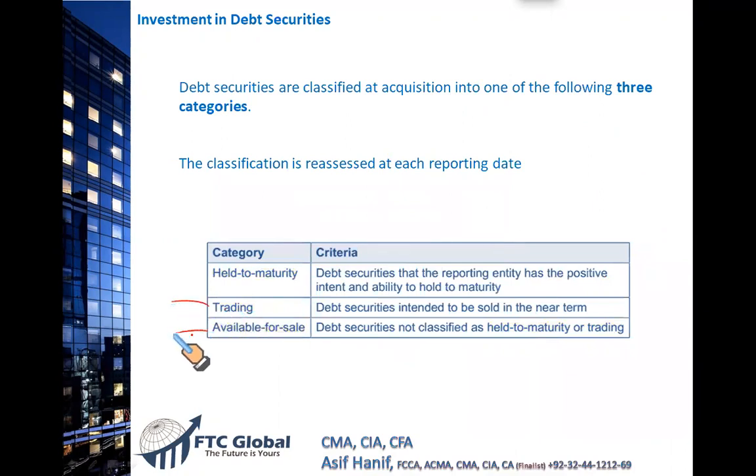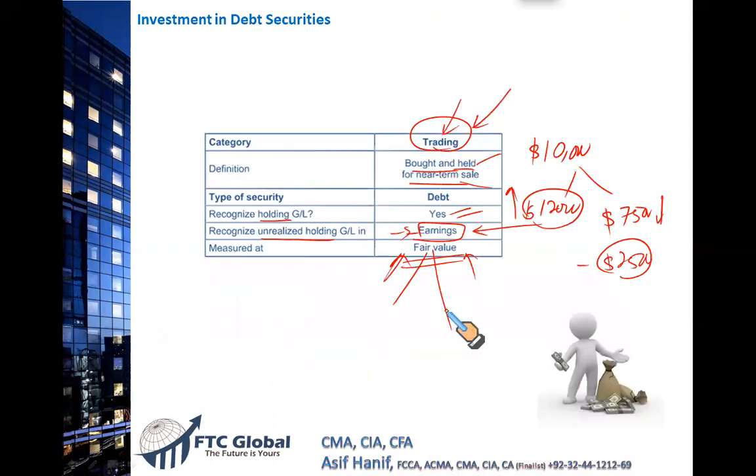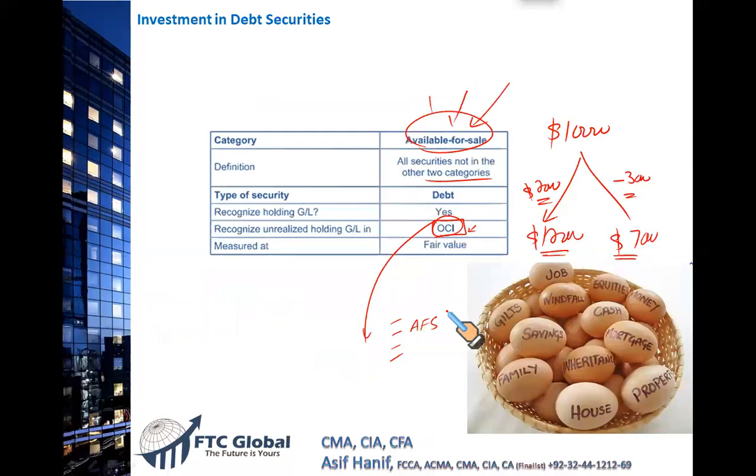Trading securities and available for sale securities are reported at fair value on the balance sheet date. The difference is the gain and loss on trading securities goes to the income statement, whereas the gain and loss on available for sale securities goes to the other comprehensive income. It's a very important point to be remembered. And held to maturity securities are shown at the amortized cost, and there would be a loss only if the value falls permanently. Now let's move on and see what we have next.